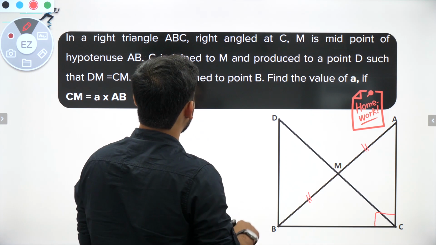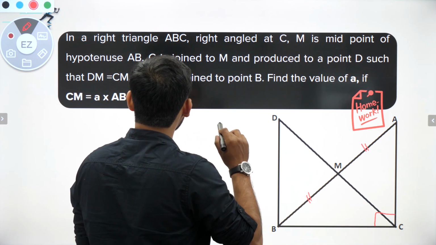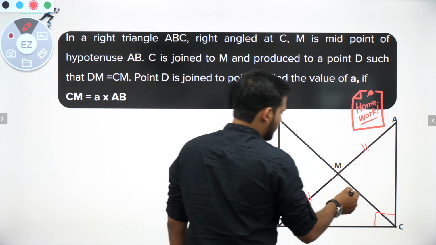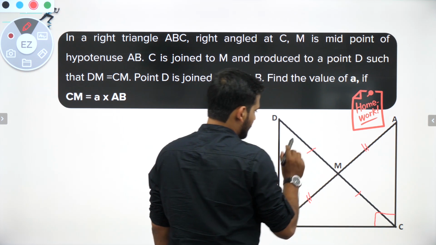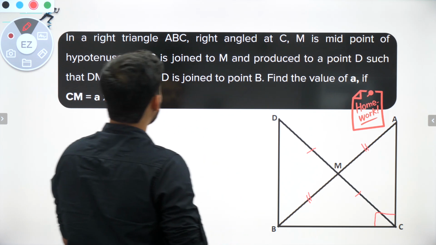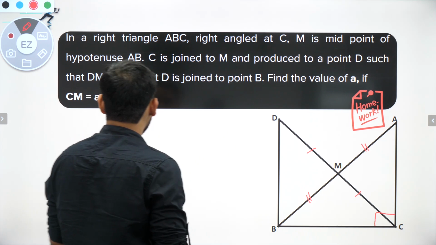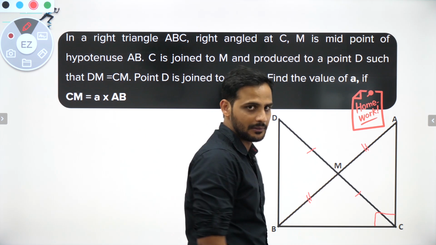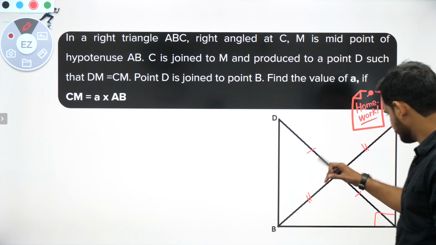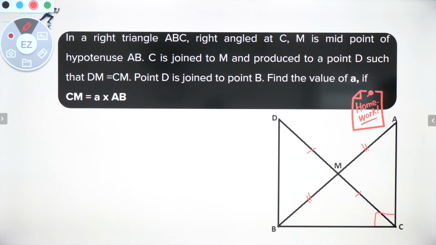Okay sir, C is joined to M and produced to a point D such that DM is equal to CM. They are saying now DM is equal to CM. Okay sir, no problem. Point D is joined to point B. We can see this. Find the value of a if CM is a times AB. So that was the figure, and this is what we have got now.